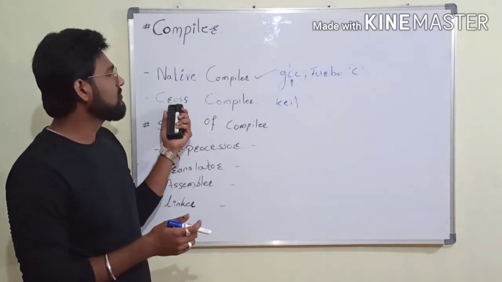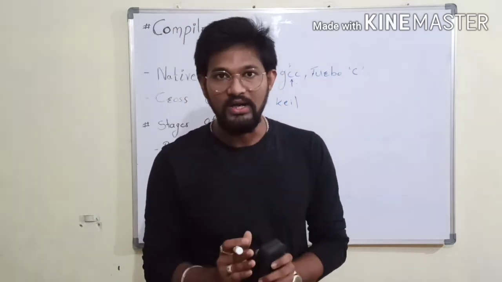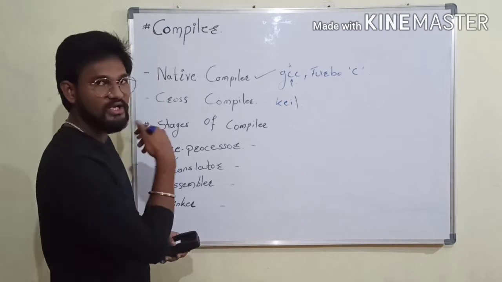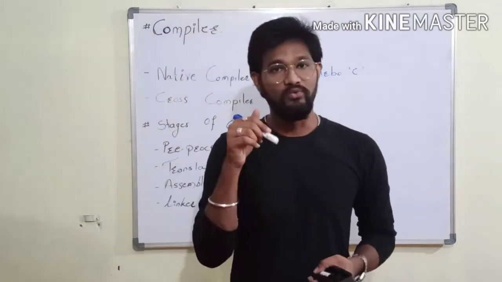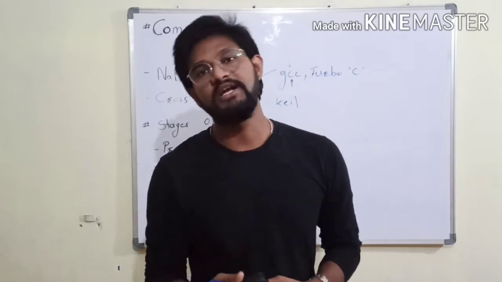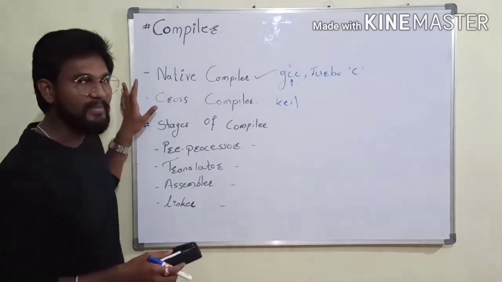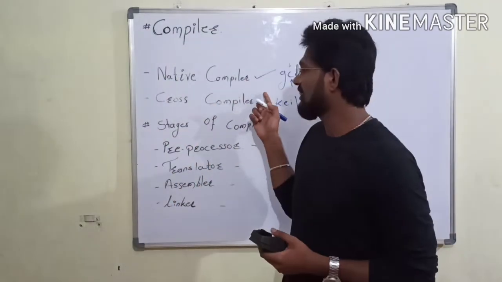What does a cross compiler do? It compiles your program into a machine understandable program which will work in a different environment. That's why the cross compiler is a compiler which works in one environment and generates the machine understandable file for a different environment. So those are the two, native compiler and cross compiler. I think you are clear with these two types of compiler, native and cross.